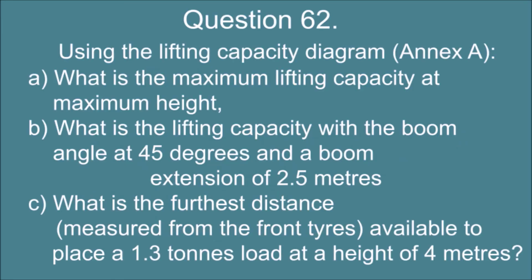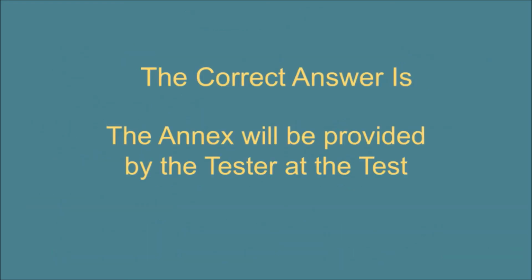Question 62. Using the lifting capacity diagram Annex A. A. What is the maximum lifting capacity at maximum height? B. What is the lifting capacity with the boom angle at 45 degrees and a boom extension of 2.5 meters? And C. What is the furthest distance, measured from the front tires, available to place a 1.3 tons load at a height of 4 meters? The correct answer is: the annex will be provided by the tester at the test.